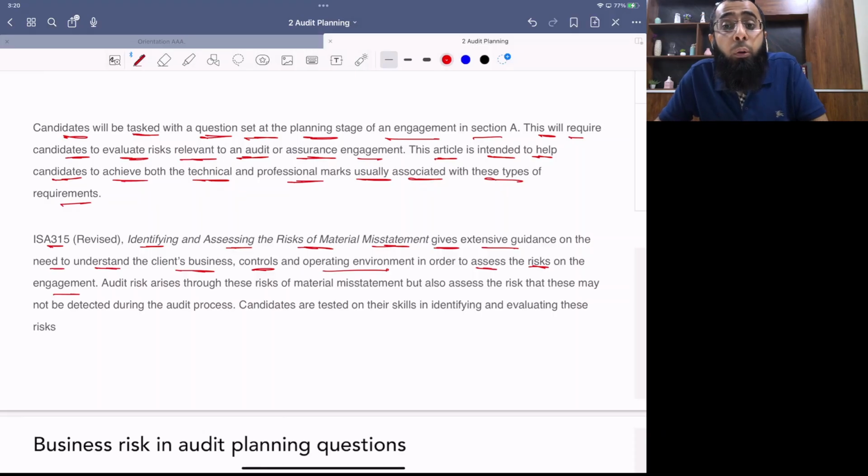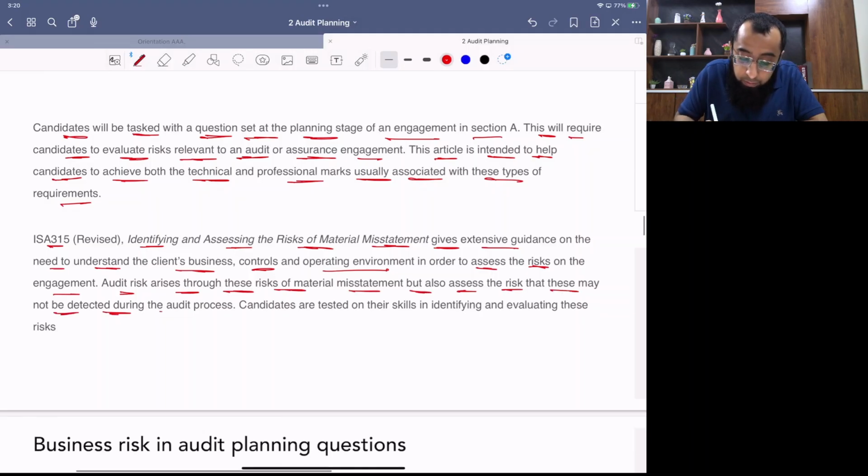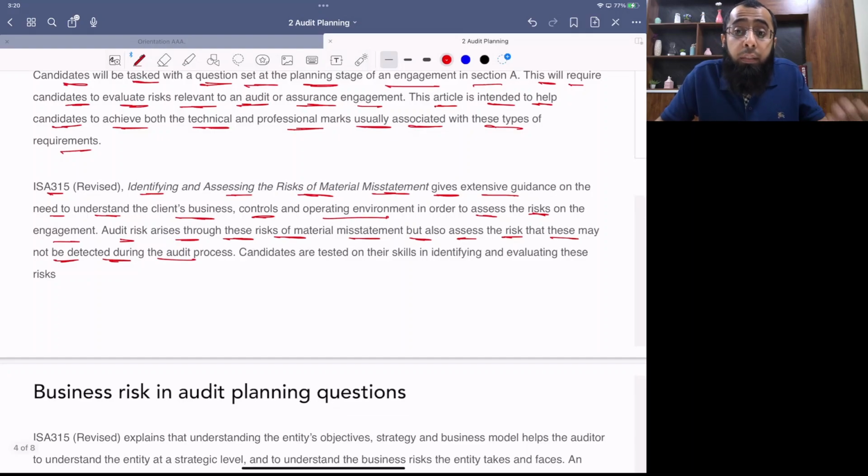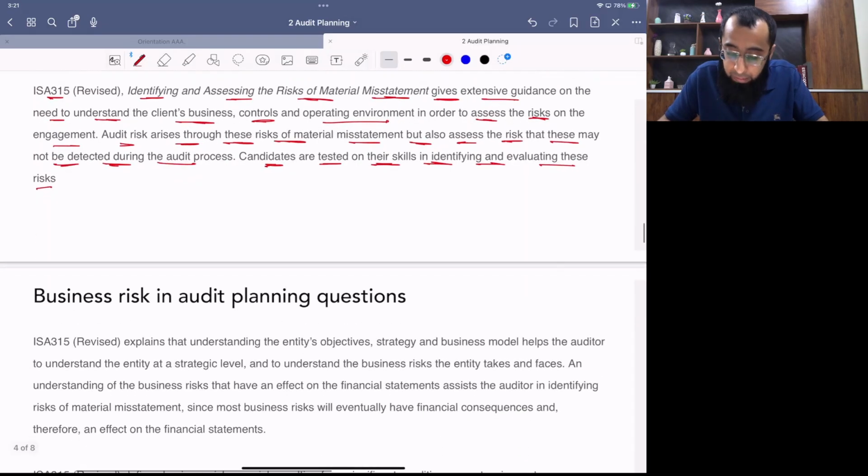One important thing, you are not required to learn the references of ISA. Okay, you are just expected to understand the concept and apply them while dealing with the client scenario. Audit risk arises through these risk of material misstatement, but also assess the risk that these may not be detected during the audit process. Audit risk is a situation when auditor gives a wrong opinion, and that happens when auditor is unable to detect these issues. Okay, so obviously he's introducing the topic before moving towards business risk. Candidates are tested on their skills in identifying and evaluating these risks.